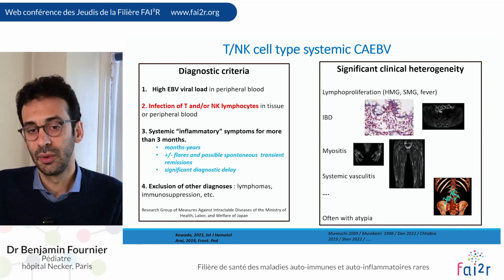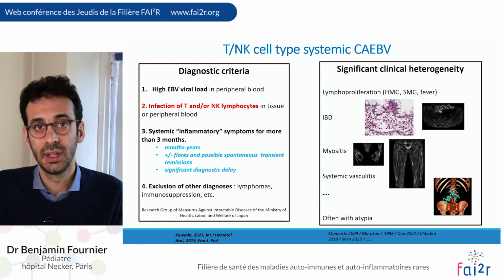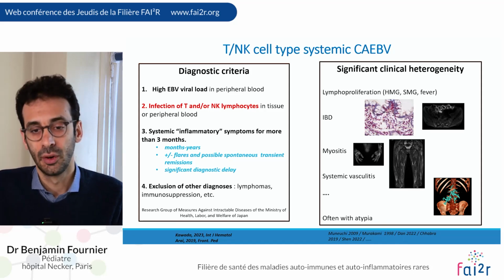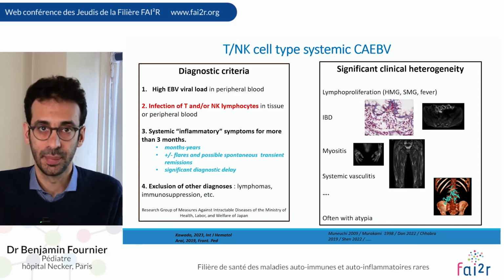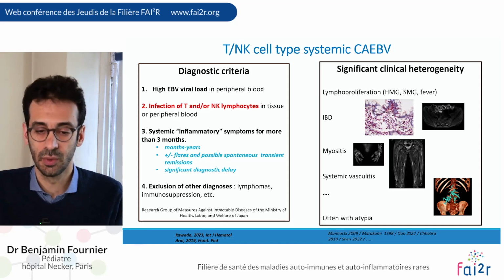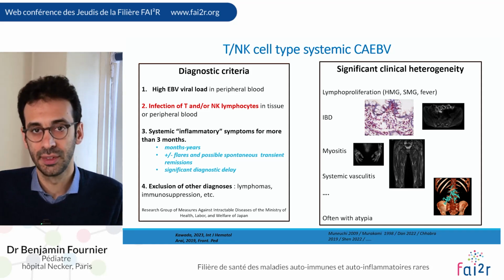As I mentioned, there is very significant clinical heterogeneity across patients. There are patients that have relapsing lymphoproliferation. There are patients with disease very similar to inflammatory bowel diseases, some patients with diffuse myositis, some with systemic vasculitis, and there are several other phenotypes, and these phenotypes are often atypical.